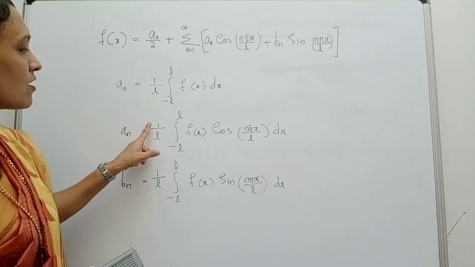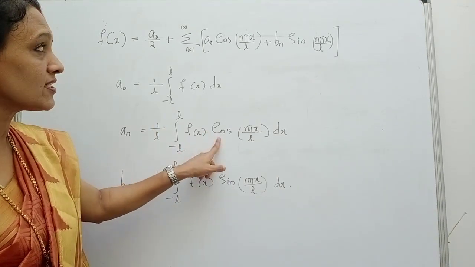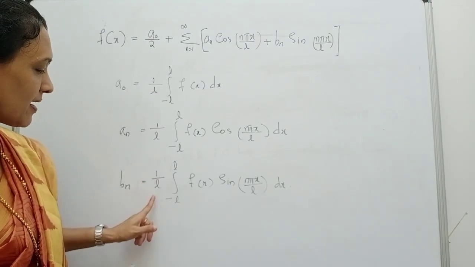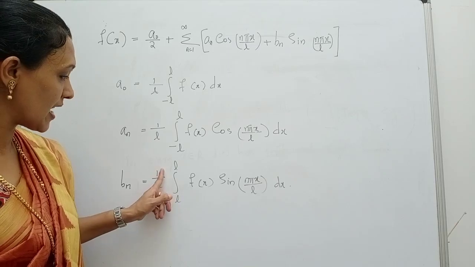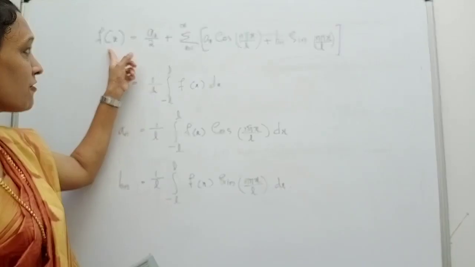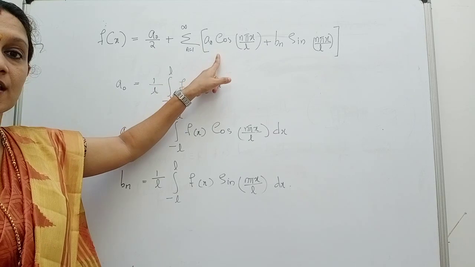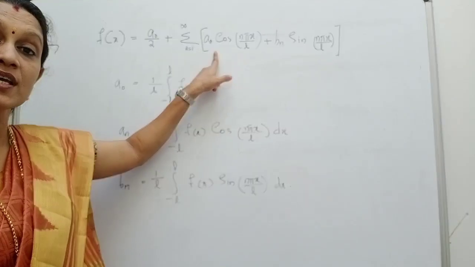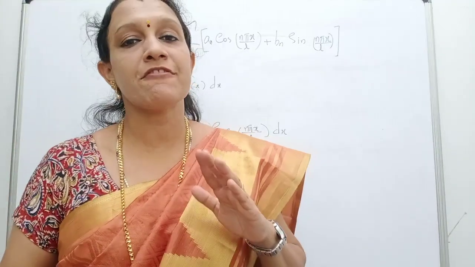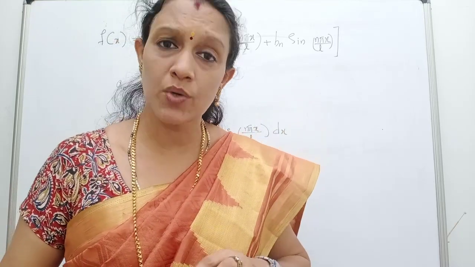a n is equal to 1 by L integral from minus L to L f of x into cos n pi x by L dx, and b n is equal to 1 by L integral minus L to L f of x into sin n pi x by L. So f of x takes this representation, n from 1 to infinity, and this is called the Fourier series representation. And Fourier series representation exists if f of x is a periodic function with period, in this case, 2L.